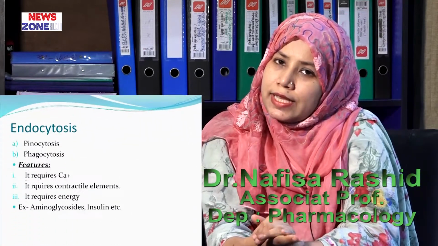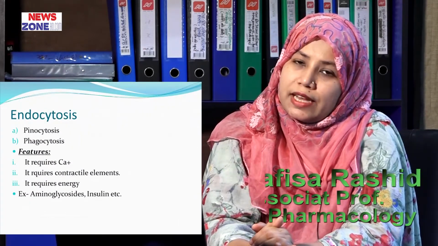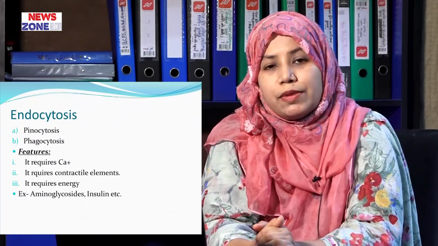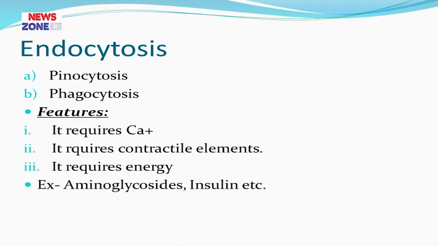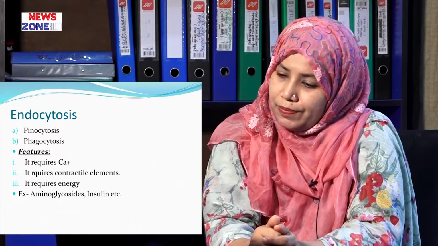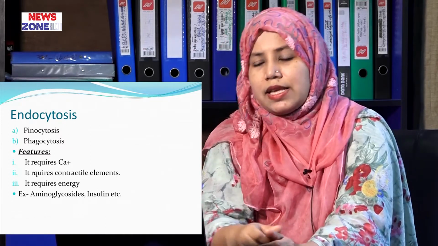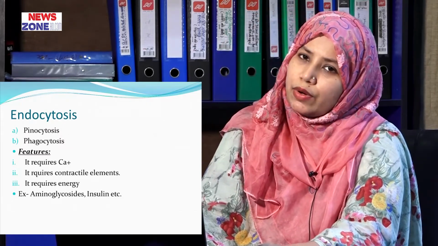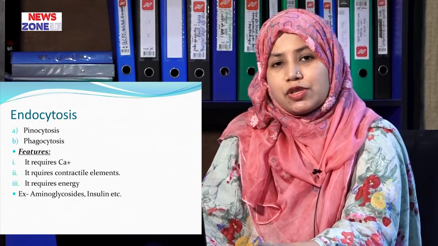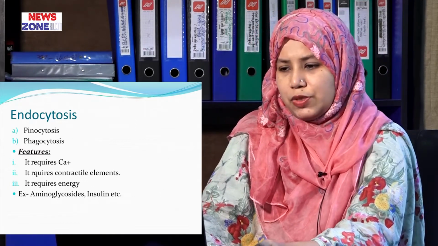Now the last one is endocytosis. Endocytosis can be classified into two types. Number one, pinocytosis, and number two, phagocytosis. Pinocytosis is also called cell drinking, and phagocytosis is also called cell eating. The features are it requires calcium, it requires contractile elements, and also energy. Aminoglycosides, insulin, these types of drugs use the endocytosis process.